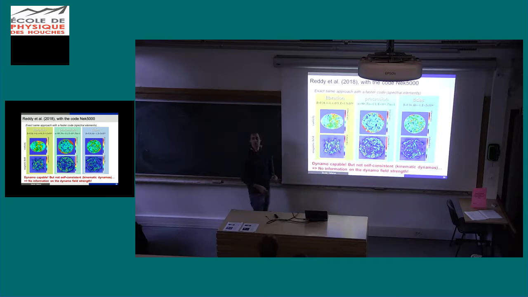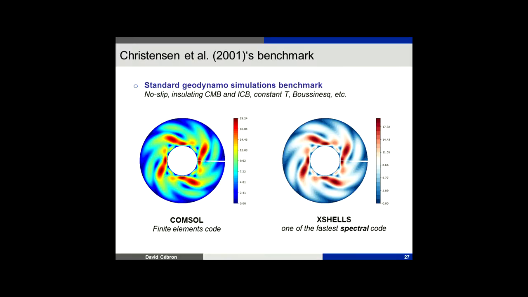You see that there is a problem, because okay, there is a dynamo, but see the magnetic field, it's not large scale at all. It's very small scale. That's the first problem, because for the Earth, for instance, the field is large scale. The other problem is that it's only kinematic dynamo. Kinematic dynamo means that I have no Lorentz force, no retroaction on the flow, so it goes to infinity. Why? Just because I can't do dynamic dynamo with NEK5000. It's too complicated. So I did it with COMSOL.